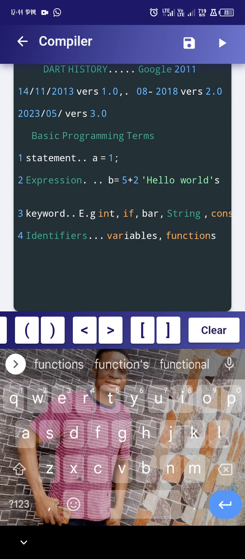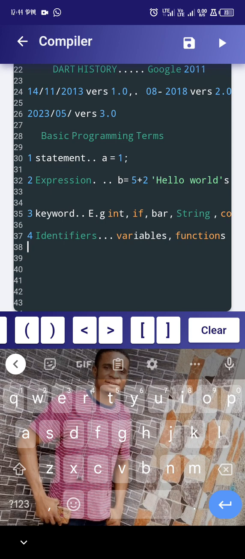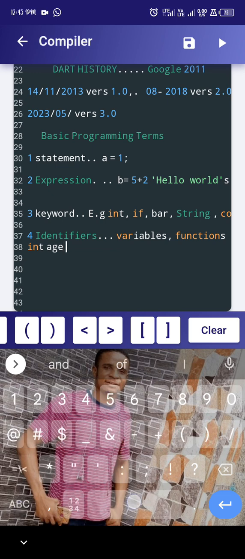As e dey go, you go understand. And this identifier wey you see so, e no go be keyword o. You must have a unique name. For example, if I say int na keyword, but now if I come say int we always use with something like age, or something like number. Int number, int age.